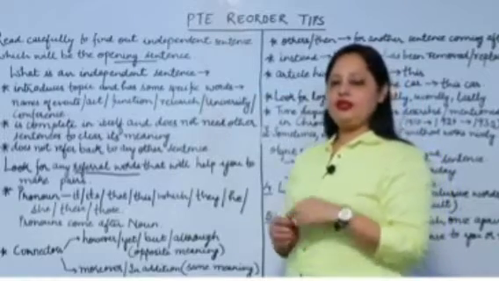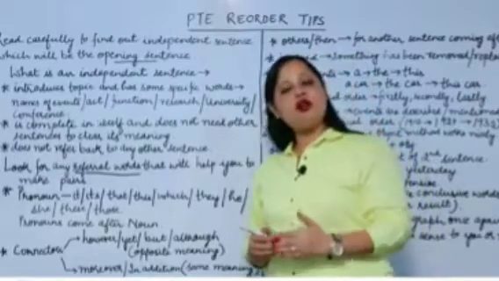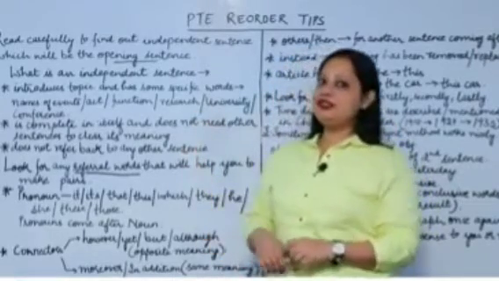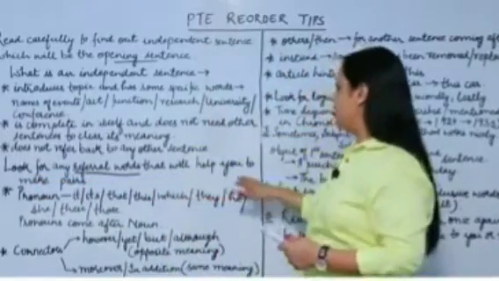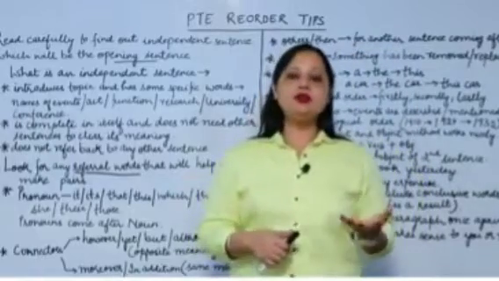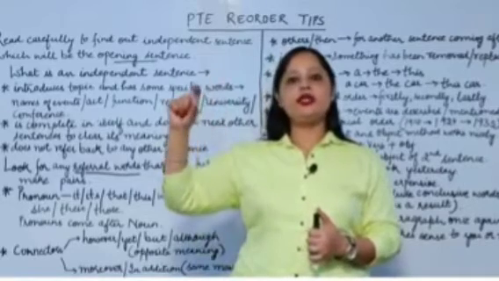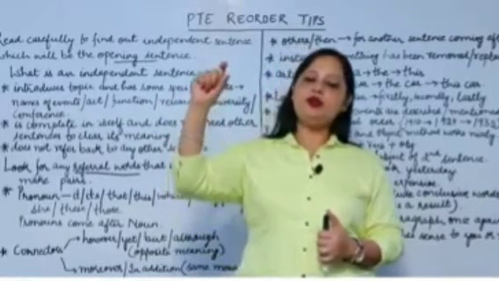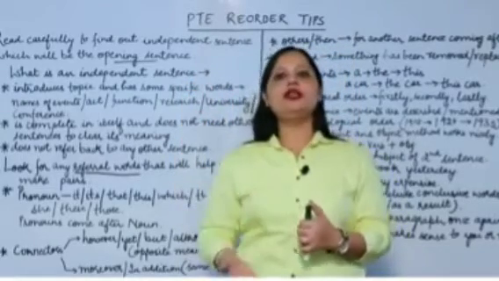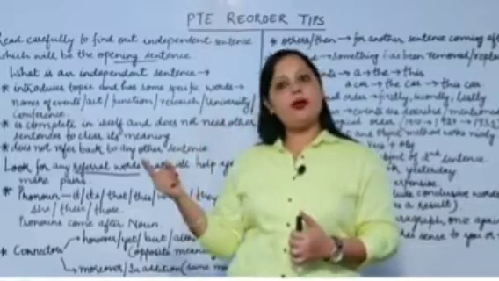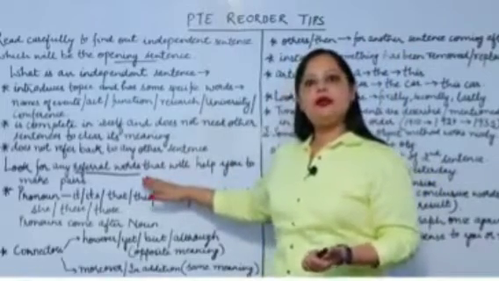Then the second step. Since you have found the introductory sentence correctly, there is a strong possibility that you will arrange the other sentences nicely too. The second step is to look for referral words that will help you make pairs. As you know, in reorder paragraphs, scores are always awarded for making correct pairs. If you have made two or three pairs correctly, you get one point for each correct pair. Referral words always help you make correct pairs.